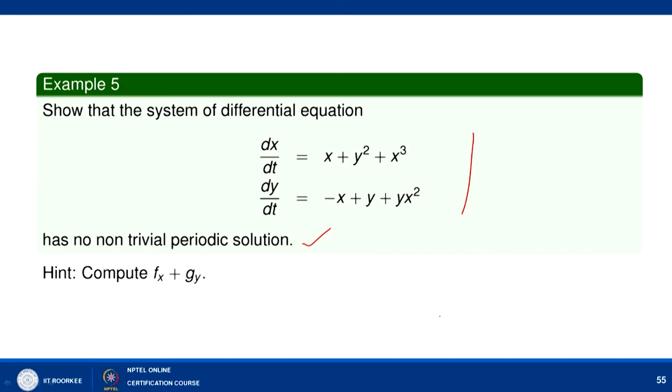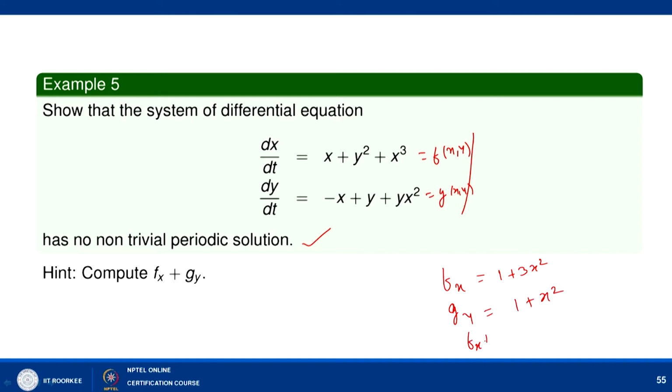As we have pointed out, this is f(x, y), and this is g(x, y). Look at f_x, which is 1 plus 3x squared. When we write f_x, we are keeping y as a constant. Similarly, you can find g_y, which is 1 plus x squared.